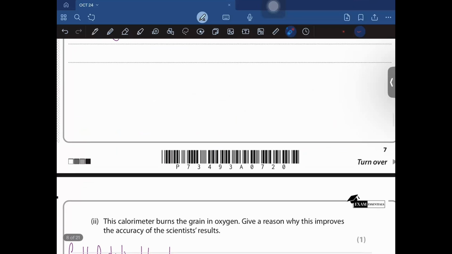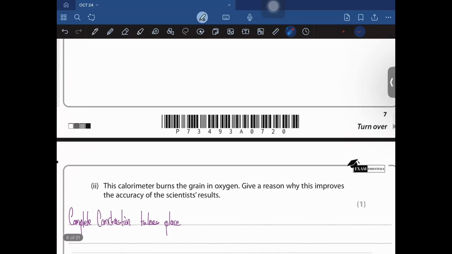The colorimeter burns the grain in oxygen. Give a reason why this improves the accuracy of the scientist's results. So as I said earlier, this is going to be a combustion reaction, right? So it burns fully. Complete combustion takes place.